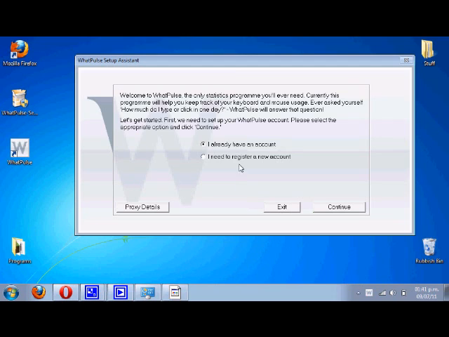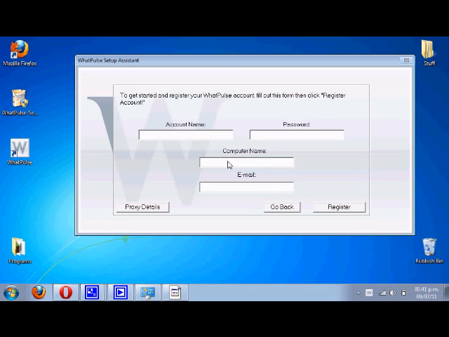So to register, just click the second option, continue, and then for example, I'm gonna register with Xiaomi the alt. Then just create a password. Then the email.